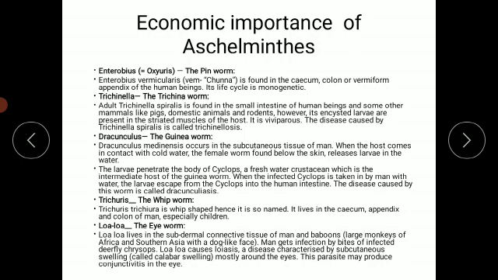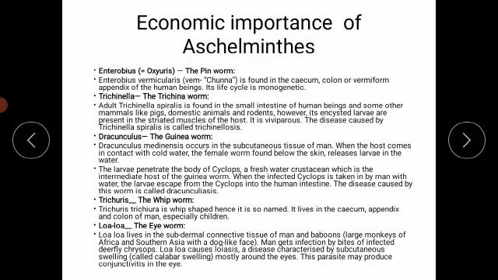When the infected cyclops is taken in by man with water, the larva escapes from the body of the cyclops and again enters the body of the human being. In this way, the disease caused by this worm is known as dracunculosis. So here two hosts are required, the human being and the cyclops.